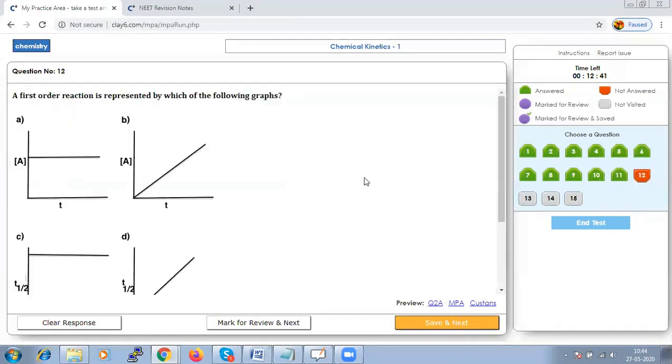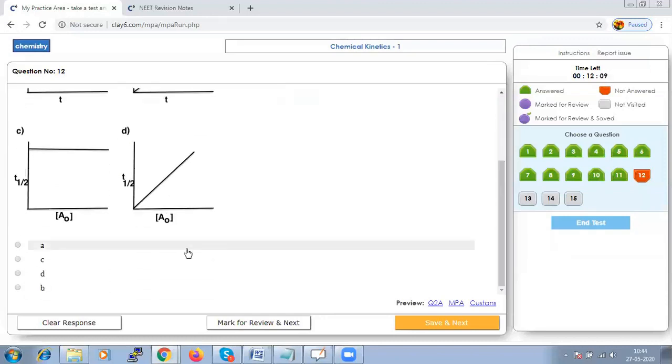Which of the graphs represents a first order reaction? So they have given us the graphs and we have to tell for a first order reaction. When we talk about a first order reaction, T half is equal to ln 2 by K, and T half is always independent of the initial concentration. Hence the graph C should be the right graph. So let us mark that and go to next.